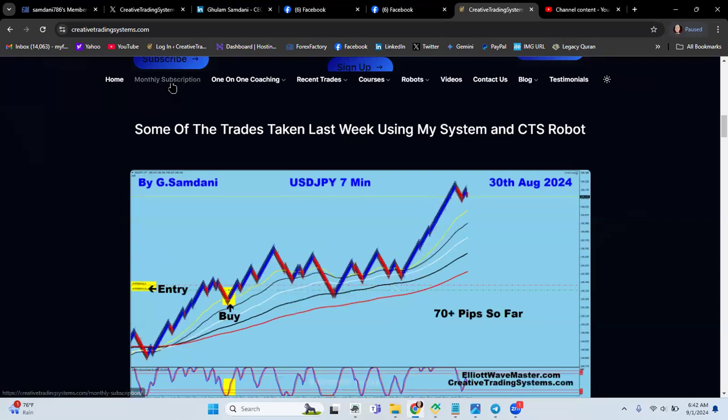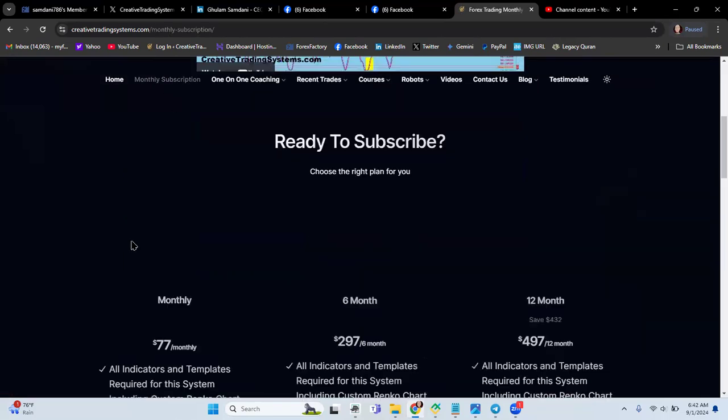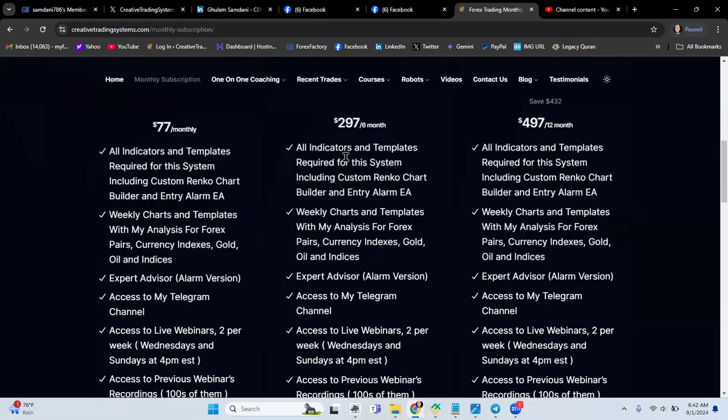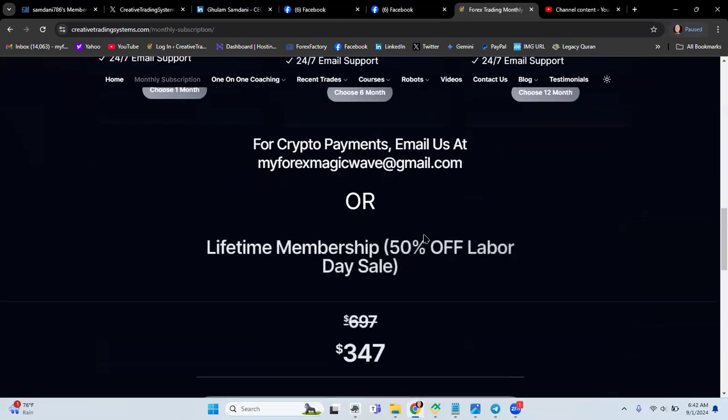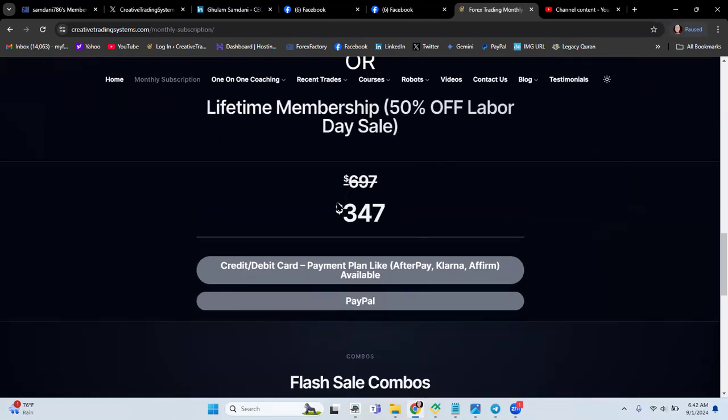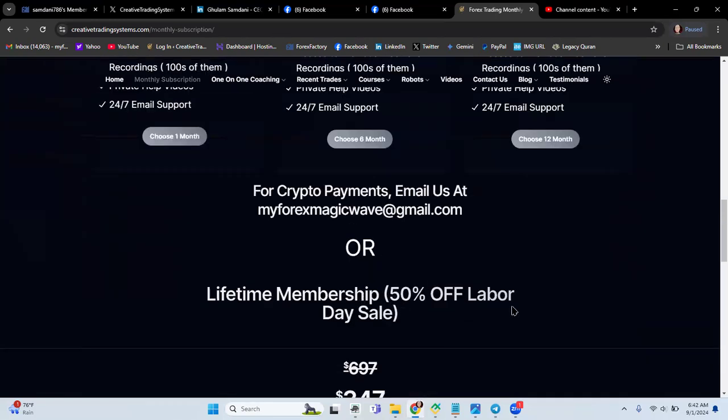That's it. Now, this page is the monthly subscription. You go here and you will see the monthly subscription, 6 weeks, 6 months, and a yearly subscription, and what you get with that, right? And then you have a sale going on right now for Labor Day, which is the Labor Day weekend right now, right?